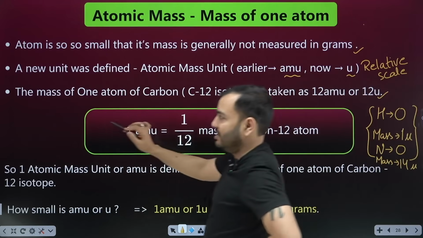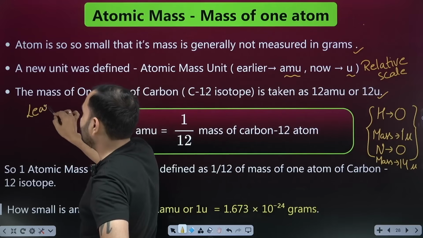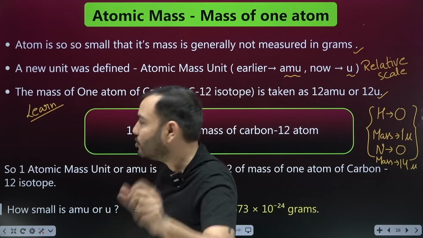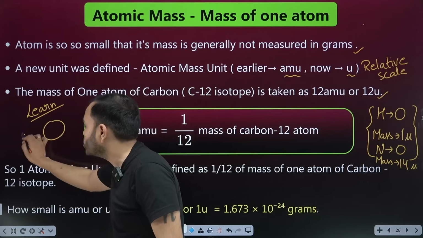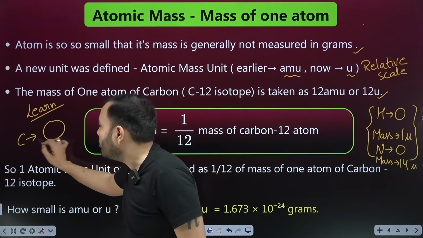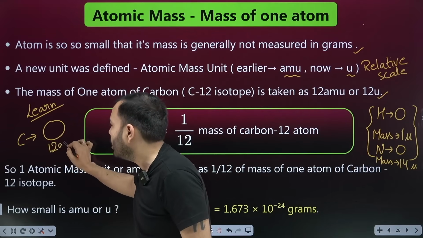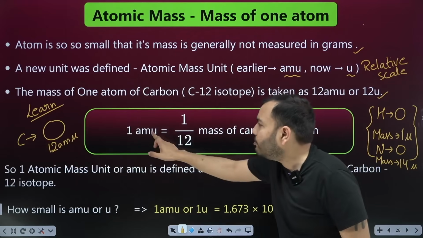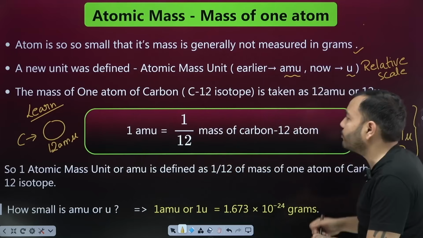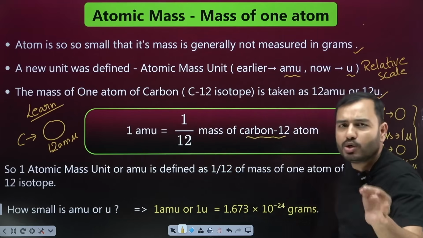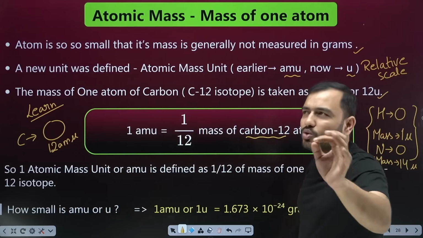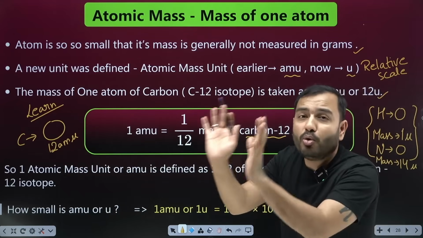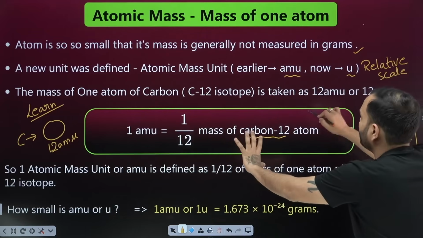You will remember this one. We have one atom of carbon, not the regular carbon atom, a lookalike of carbon. This is a carbon atom whose mass I suppose is 12 AMU. Now, how can 1 AMU be defined? 1 AMU is 1/12 of the mass of a carbon 12 atom. What is a carbon 12 atom? An isotope of carbon, one type of carbon atom. I cannot explain this much unless the concept of mole is introduced. For now, catch it like this.